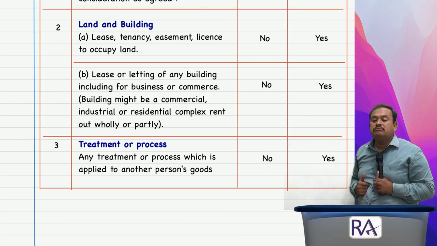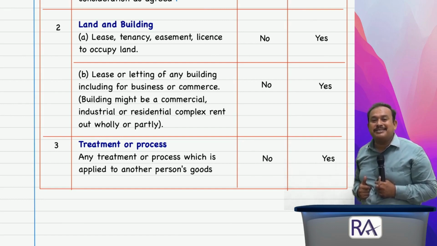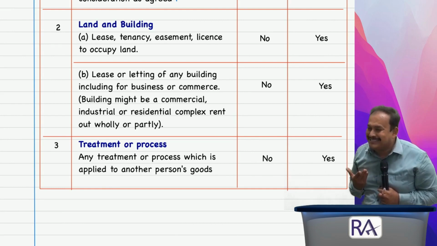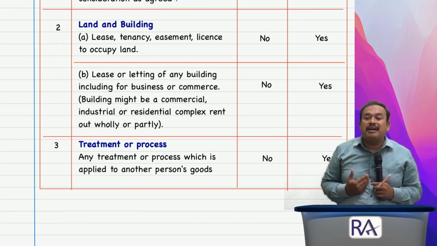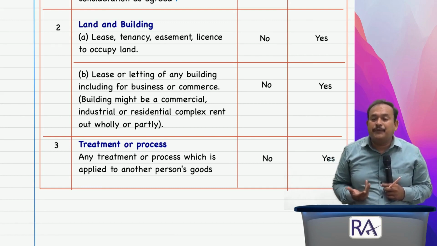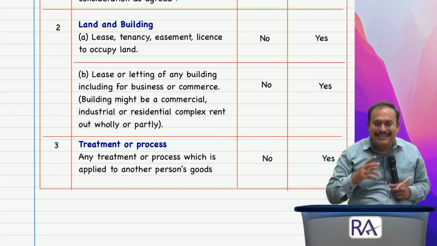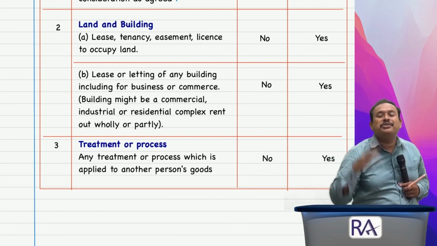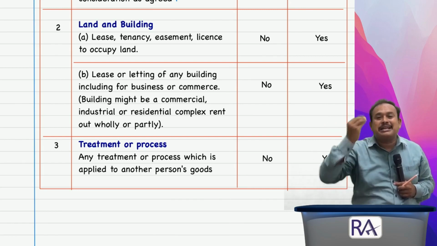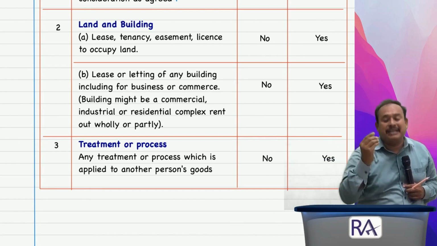Not supply of goods. Neither supply of goods nor service, because it is immovable property. Understand that. Immovable property is not goods, not service. Therefore, sale of land, where the title of land has been transferred, is not a supply, you have to say. If only the right is transferred, you have to say supply of service.